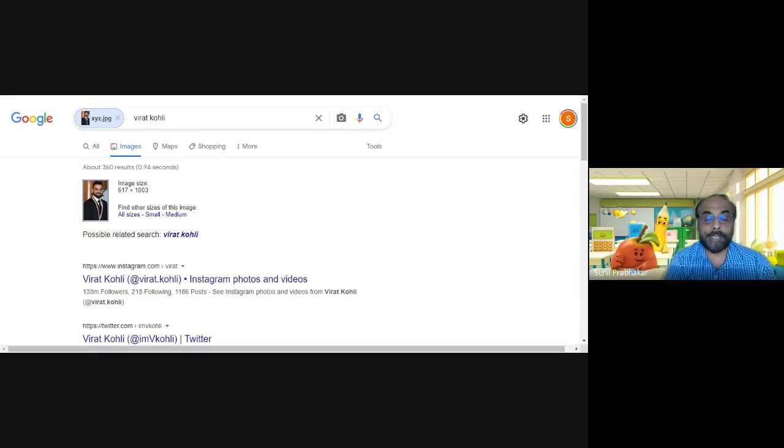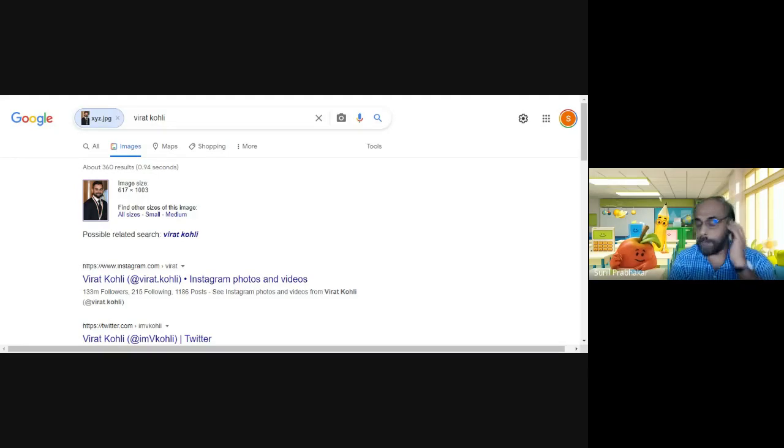So see the results here. Google found this image and identified the person in the image, the related search being Virat Kohli. It is automatically identified here. The search engine recognizes the person using visual searching techniques. So you can search by image. It is possible.